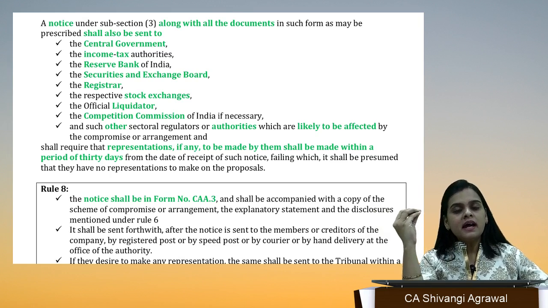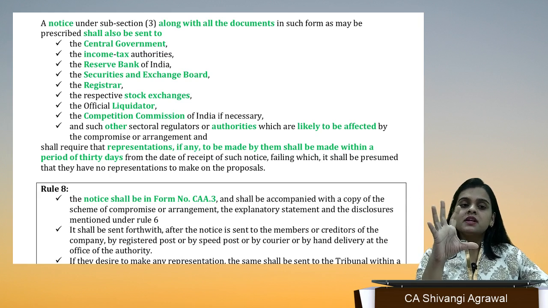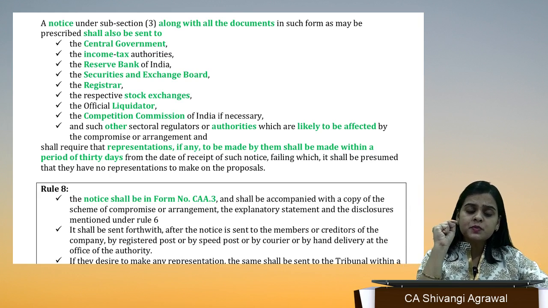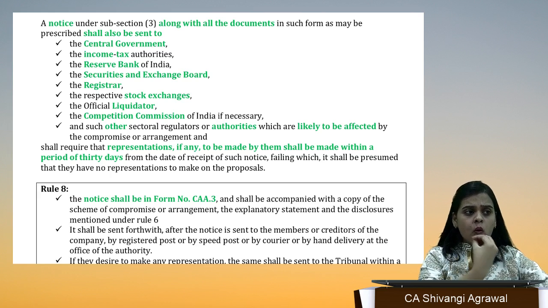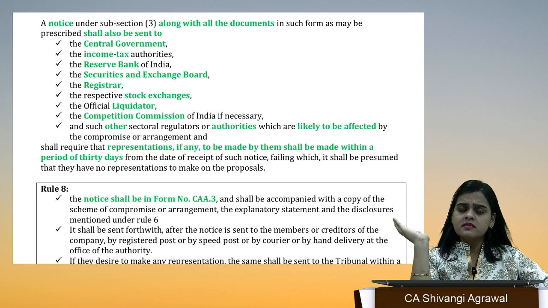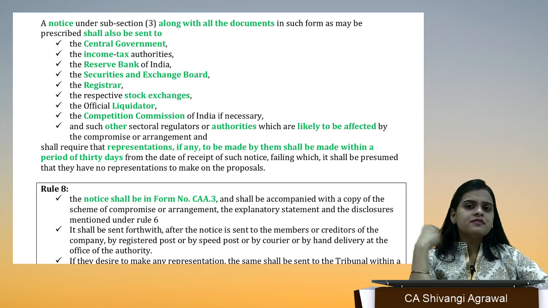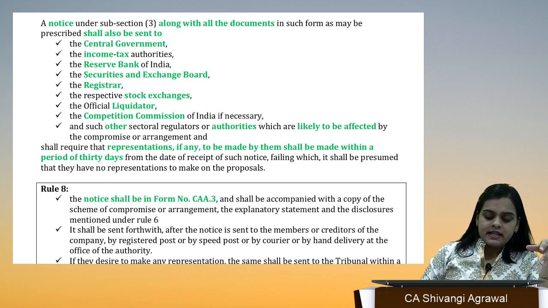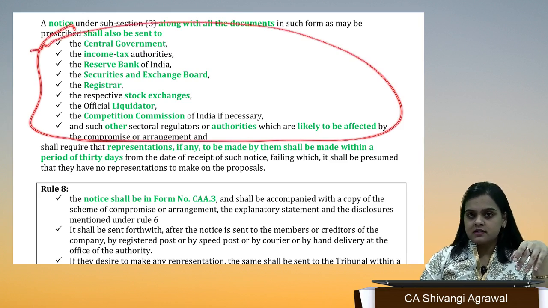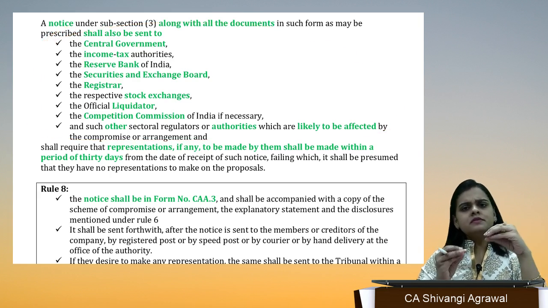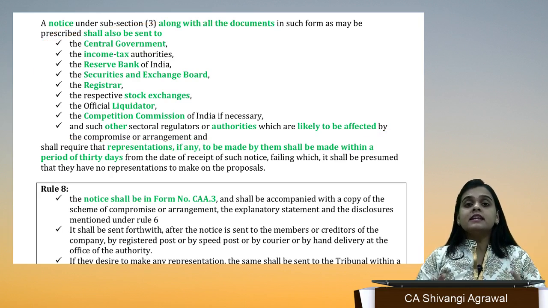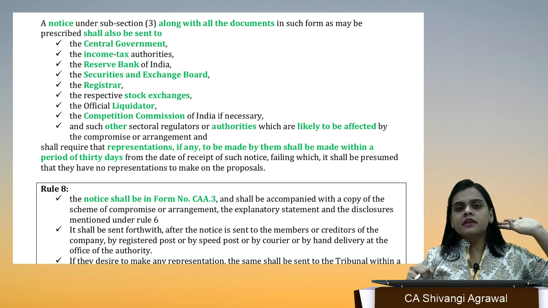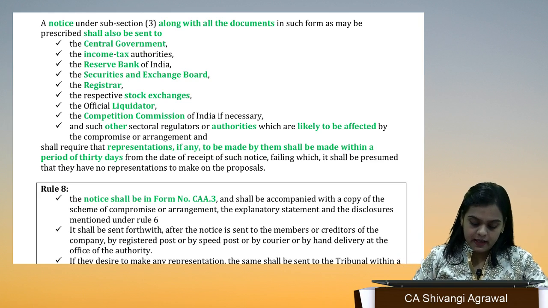So we are just giving them an opportunity. Maybe central government has a lot of dues pending, and central government thinks that if they enter into this particular scheme or arrangement and sell all these assets and pay off the debts of these creditors, how will we recover money from such a company? So many possible cases are there. These authorities have the right to know about this compromise and arrangement. If it doesn't concern them, they will just stay silent. But if it is likely to affect them, they will raise an objection that no, this particular scheme or arrangement should not take place.